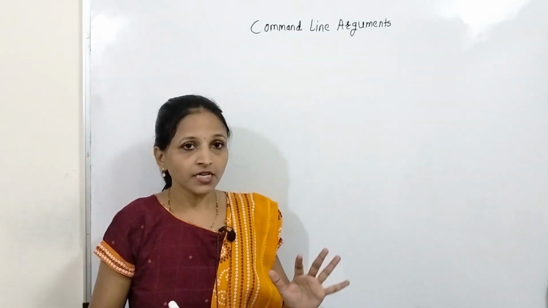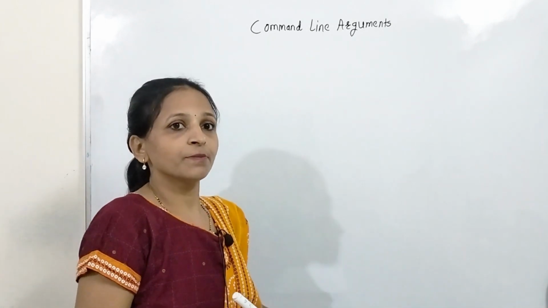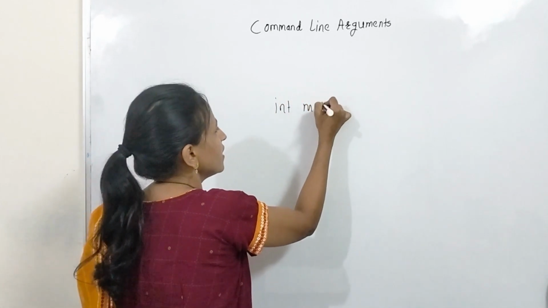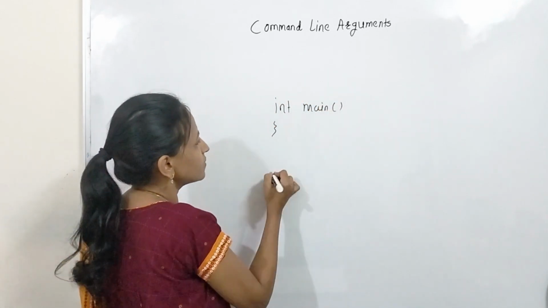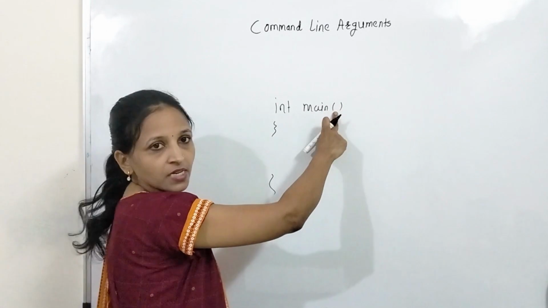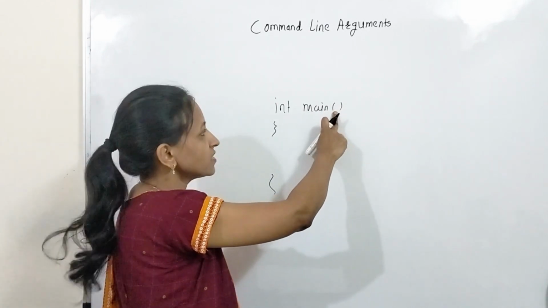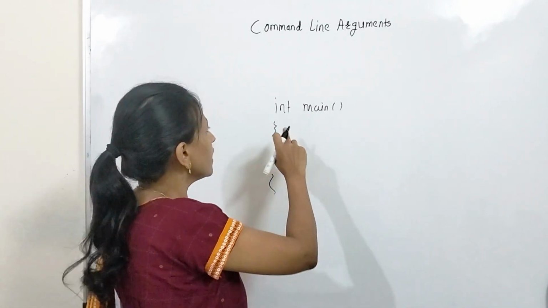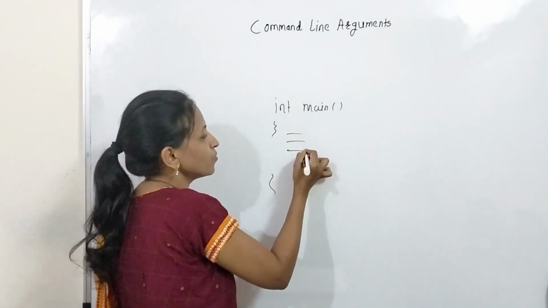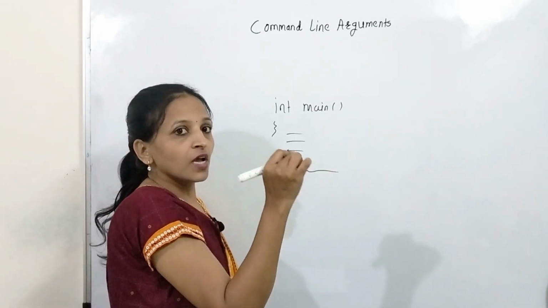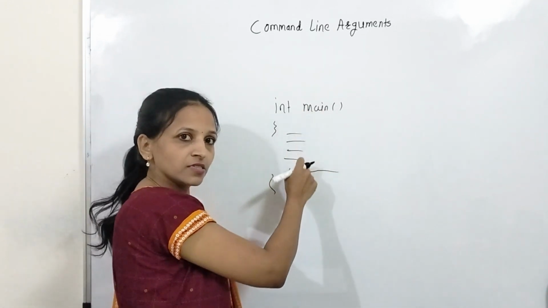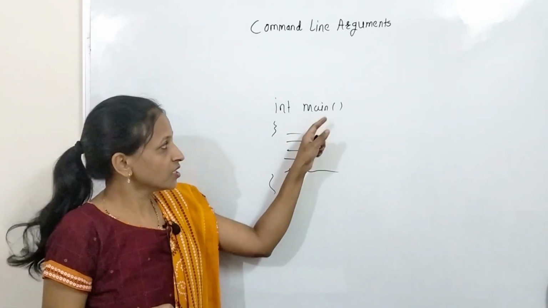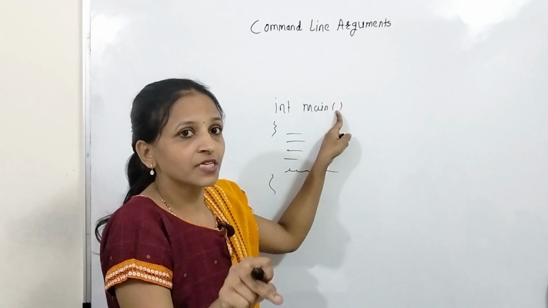See, till now we have written main in this way, like int main, then open and close round brackets, means the parentheses are always blank, there is nothing inside the parentheses. We have not used them till now. Okay, int main, and here we write code and finally return 0. We can also write void main and write code. In this way we have written the main function. Here we have not passed anything.